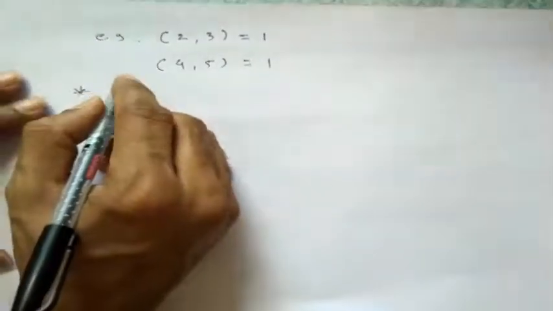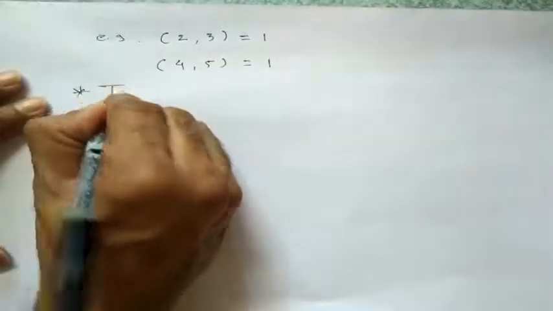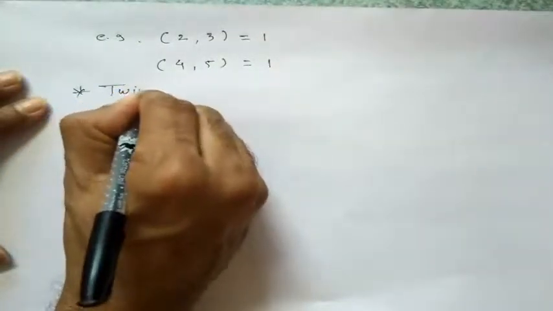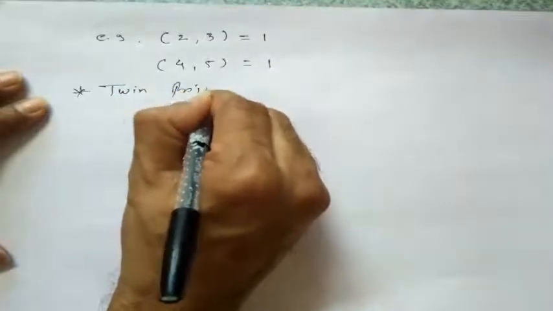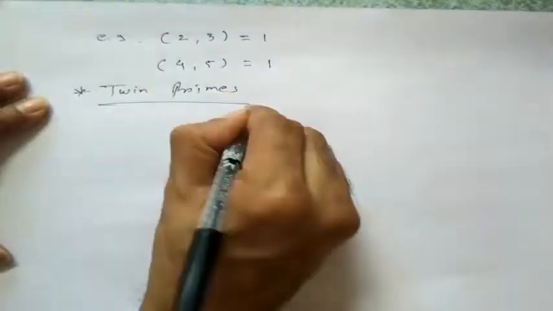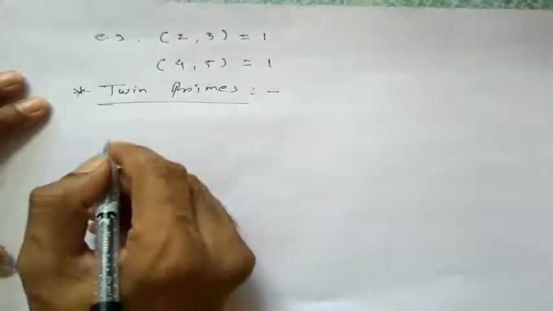Now twin primes. Now we will see the definition of twin primes.